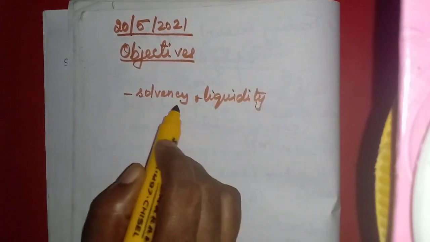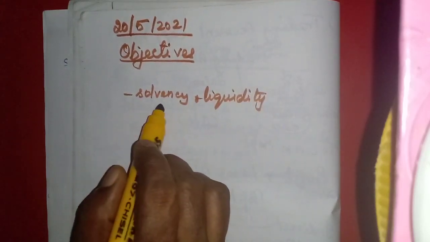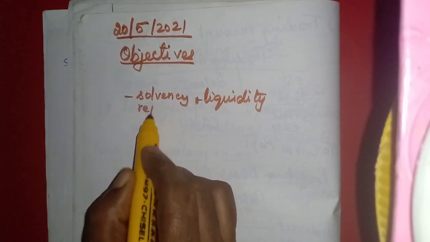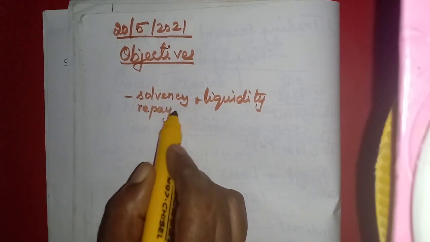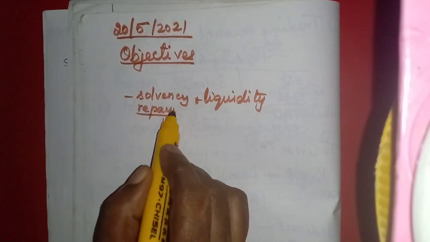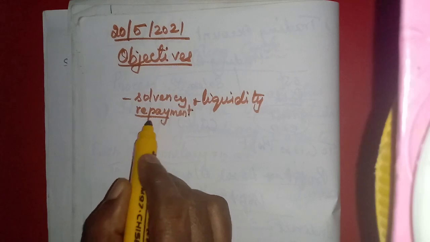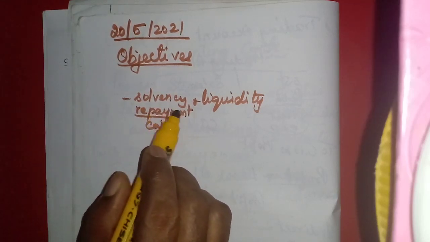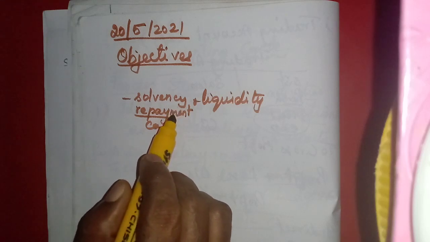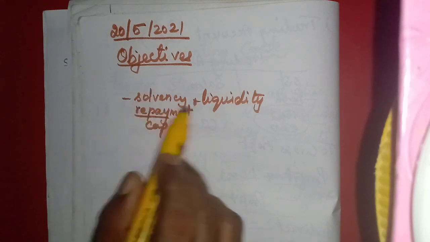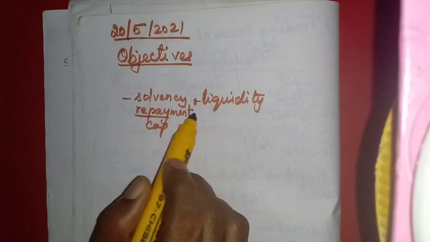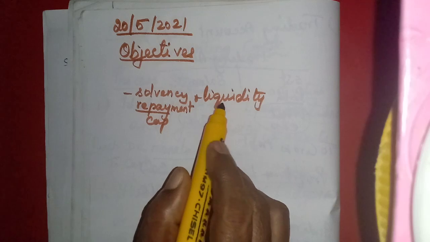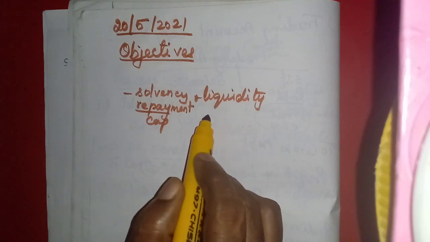Okay, liquidity, I am writing this because it is a new term. Okay, solvency means whether we are able to repay the debts of the business, repayment capabilities. Okay, that is called solvency position. That is short-term solvency, long-term solvency. In the next year you will learn this in ratio. Okay, that is called analysis and interpretation. Analysis of financial statements. Then liquidity, here also we will find out the ratio.